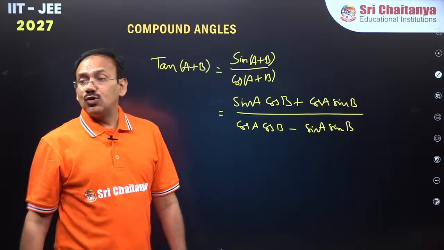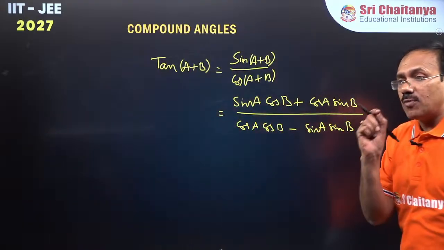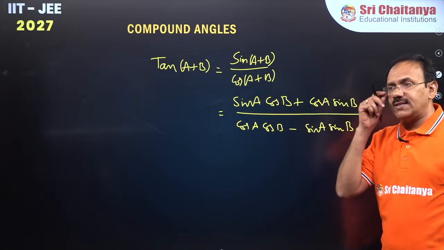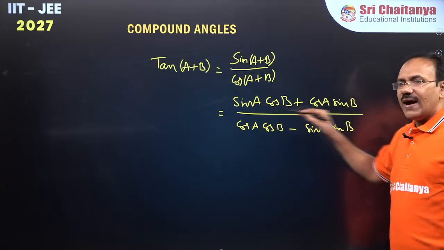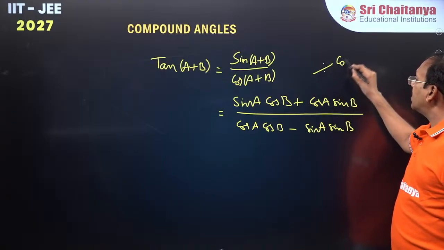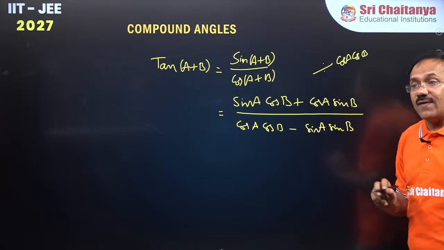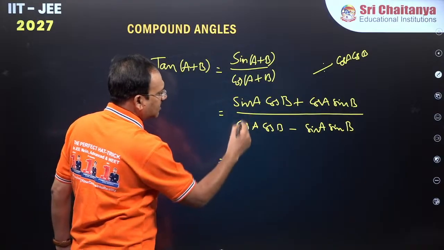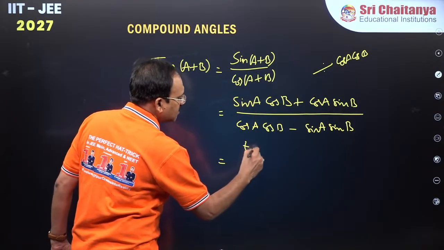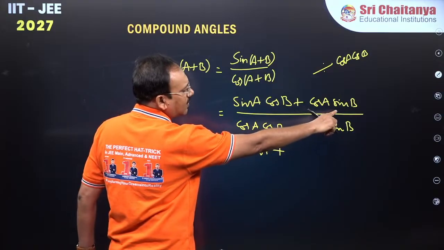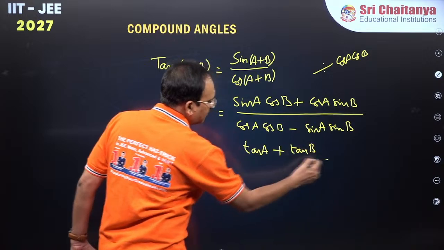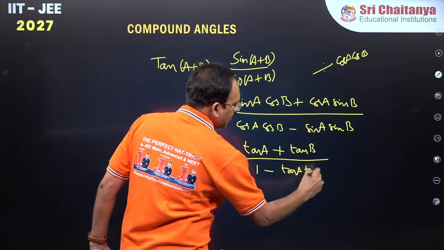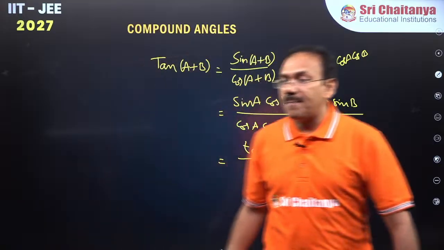At this stage, to represent the answer in terms of tan, there is a small idea we have, guys: you just divide the numerator and denominator with cos A cos B. If you divide this term with cos A cos B, you will get sin A by cos A, which is tan A, plus, if you divide here also, you will get tan B. By cos A cos B it will become 1 minus, here you will get tan A tan B. Got it everyone? Tan of A plus B formula, guys.